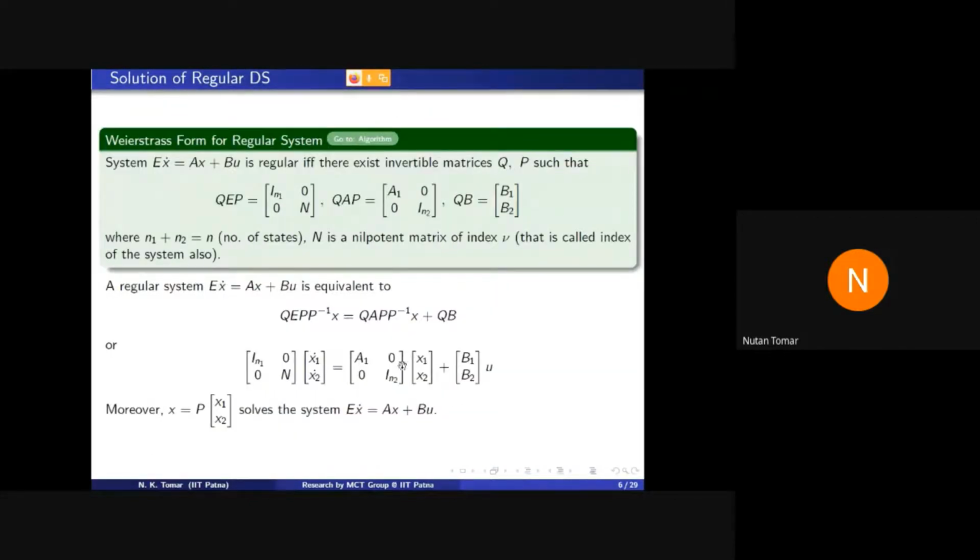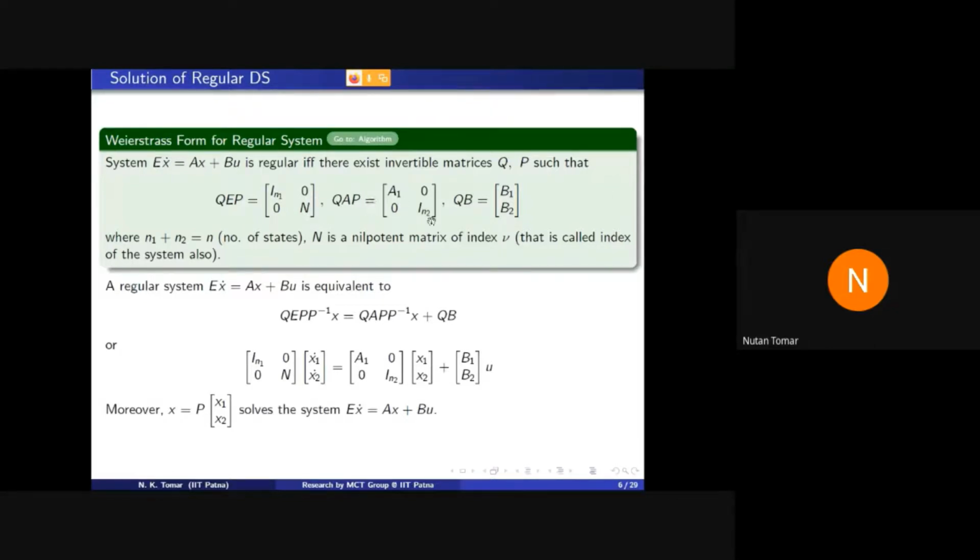So see, the next application of linear algebra is here, in the descriptor system. Suppose this descriptor system Ex dot is equal to Ax plus Bu is regular. Then we have 2 matrices Q and P, both invertible, such that QEP is this matrix, with diagonal components I and N, where N is nilpotent.